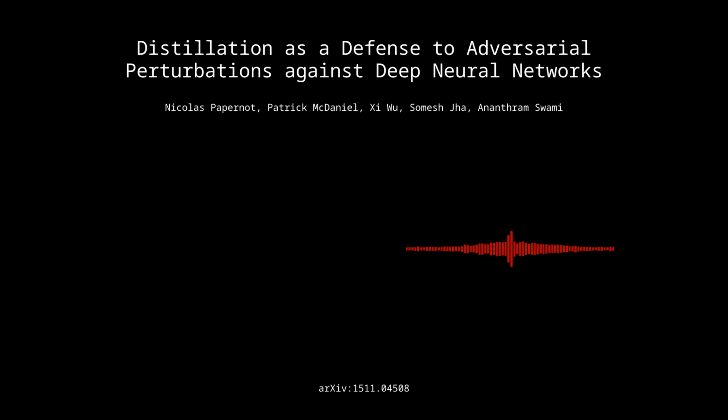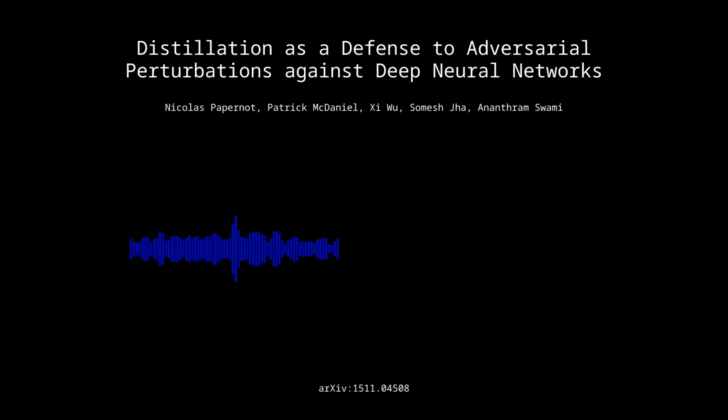Their findings show that distillation, particularly at higher temperatures, dramatically reduces those gradient amplitudes, like sometimes even reducing them by a factor of 10 to the power of 30. Can you believe that? 10 to the power of 30. Yeah, that's a mind-boggling reduction. We're not just talking about making it less sensitive. We're practically talking about making the network completely ignore those adversarial tweaks. That must have a huge impact on robustness.